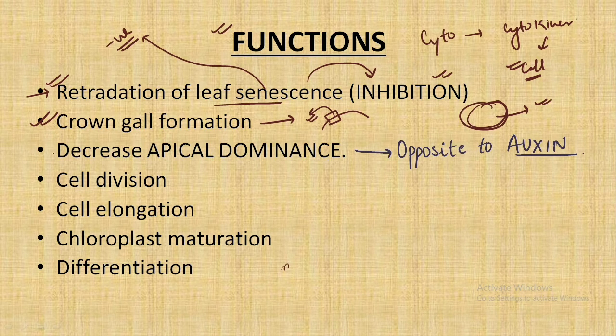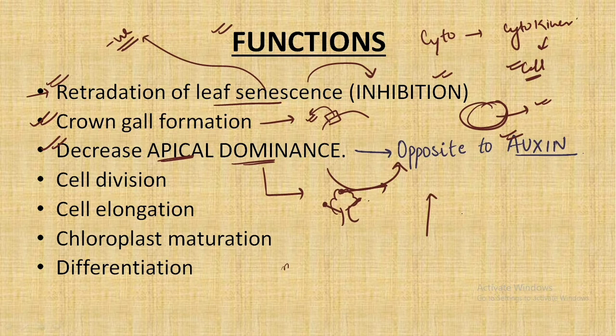The next important function is that it decreases apical dominance. So we can say that it works opposite to auxin. What is apical dominance? We have already studied it. When in a plant the apical meristem, the apical growing region, inhibits the activity of the lateral buds in order to increase its stem length and not its girth, that dominance is known as apical dominance.